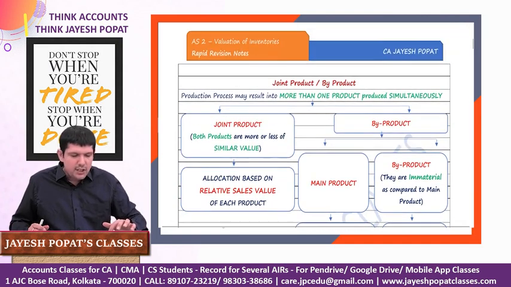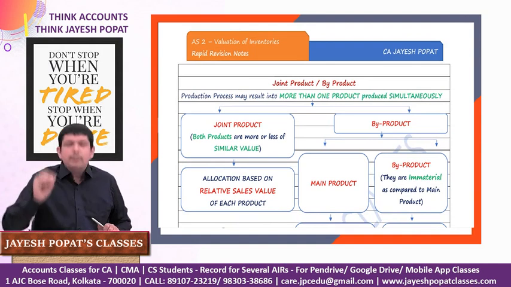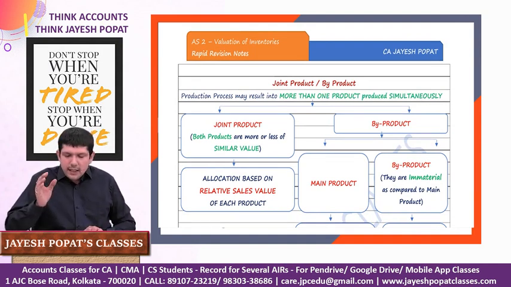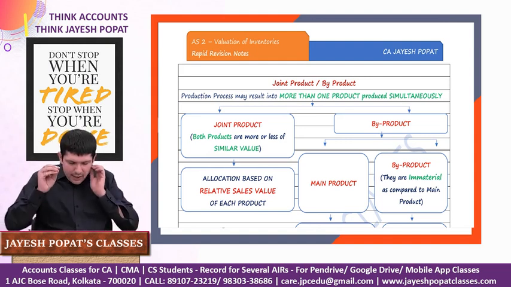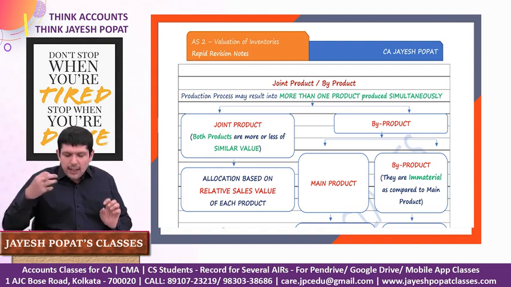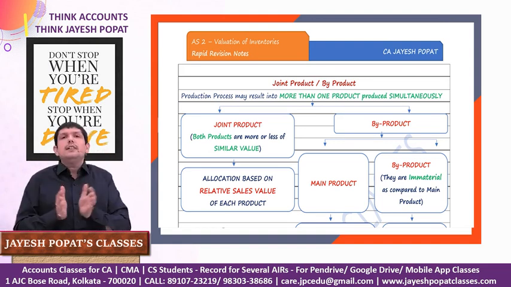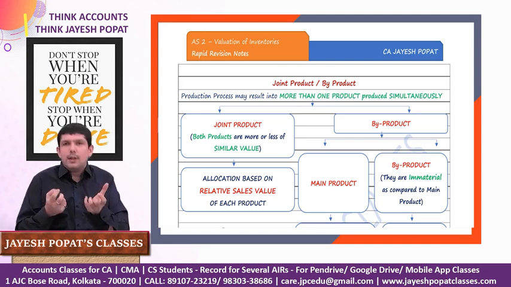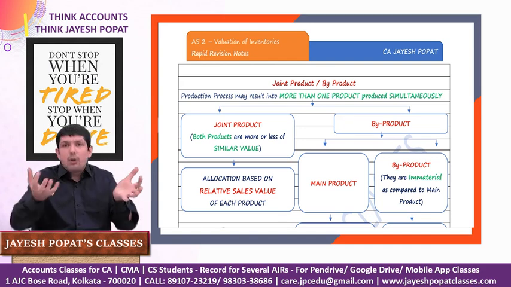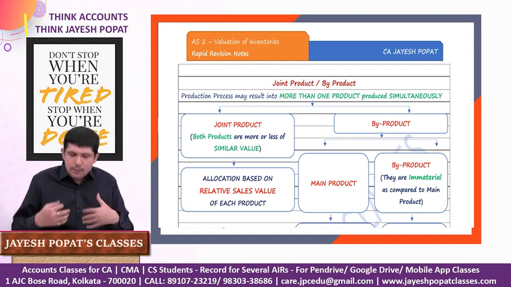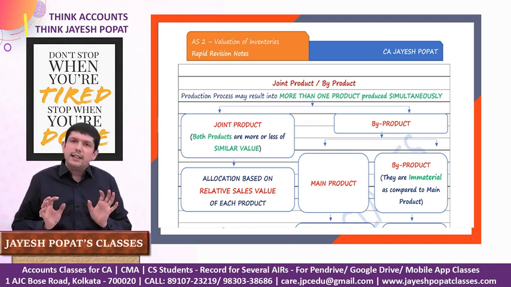Now we'll talk about joint product and byproduct. See, this is a scenario where in a particular production process, there are two or more outputs which you achieve. For example, let's say we grind wheat to convert it into atta or flour. So if we put the wheat into the grinding machine, there are two types of powders which will come out. One will be atta and the other powder will be maida, which will automatically come out in the production process. Now these can either be treated as joint product or these can be treated as byproduct.